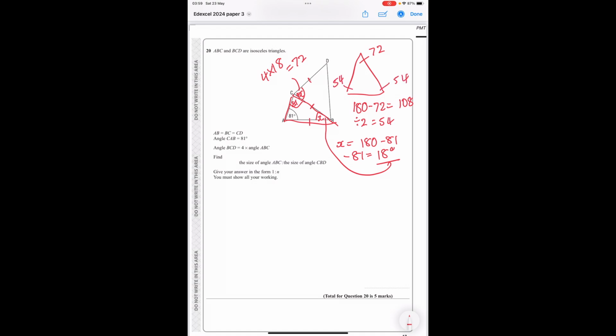Now it says the size of angle ABC, which was 18, as a ratio to the size of angle CBD, which was 54. Now these can both be divided by 18, which gives me the ratio 1 to 3.